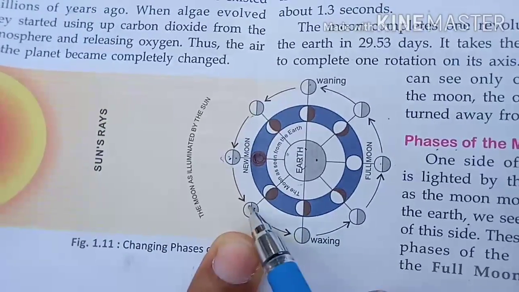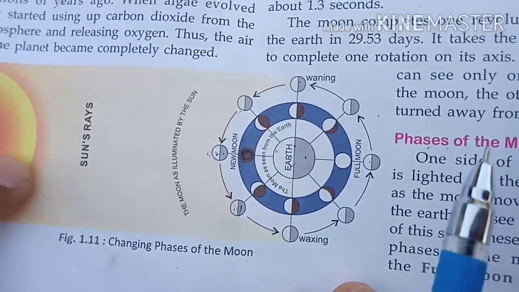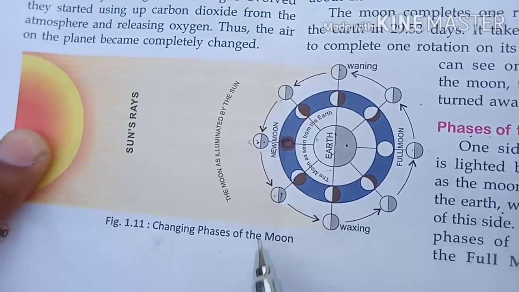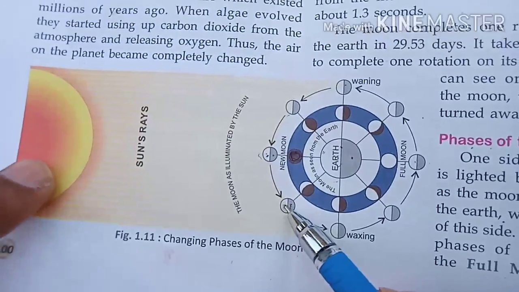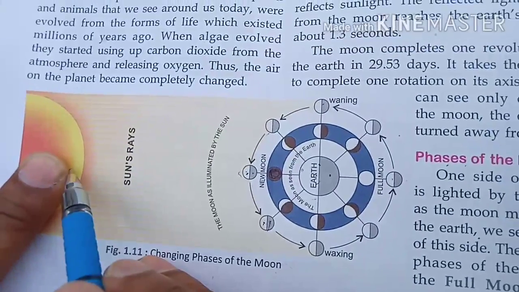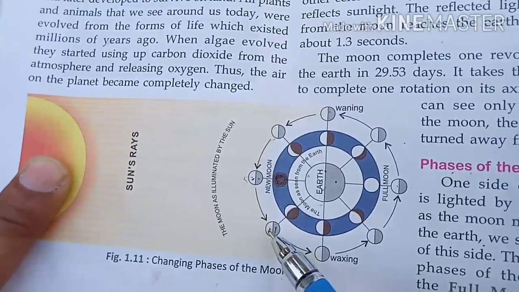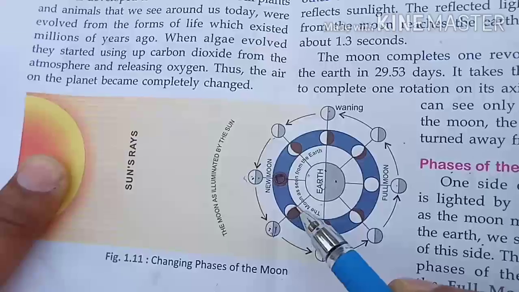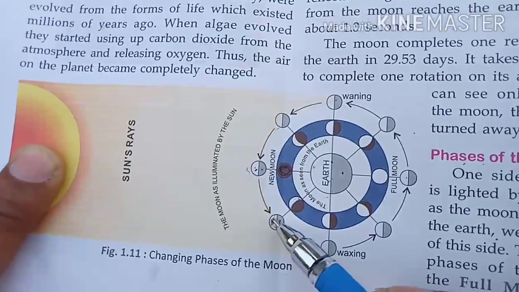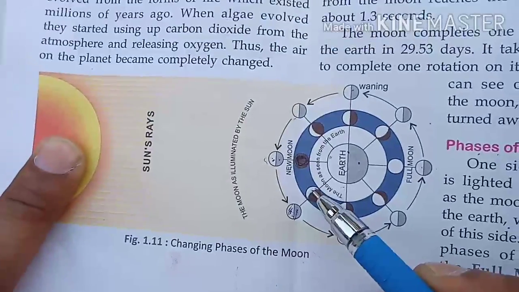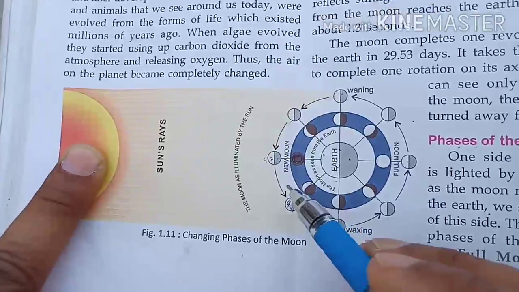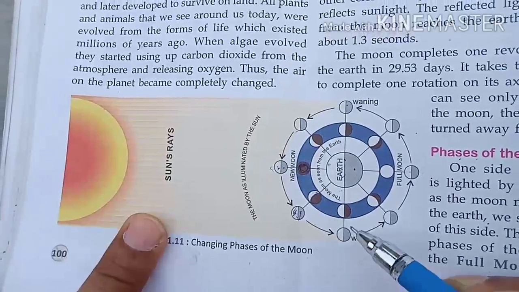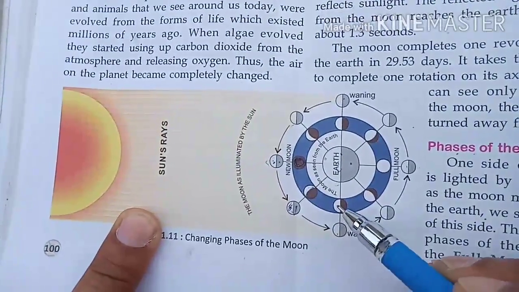Such a part of the moon comes in front of the sun, and due to that, this is the lighted part, and from the earth it can be seen like this. After that, when it moves in such a way, the next day it can be seen like this.